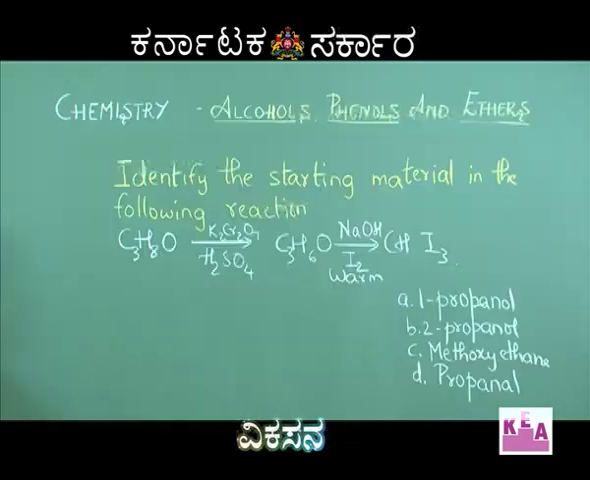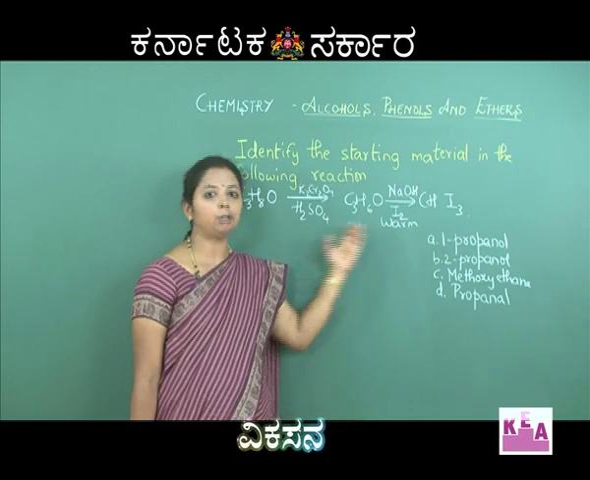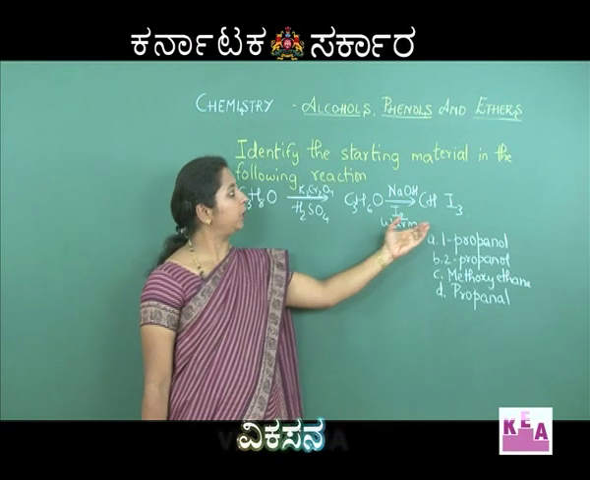Coming to the next question. Identify the starting material in the following reaction. C3H8O undergoes oxidation in the presence of potassium dichromate and sulfuric acid to form C3H6O, which on reaction with sodium hydroxide and iodine will form CHI3. Now when you look at the reaction, it looks like Latin or Greek, but try to analyze it backwards. How do we do it?